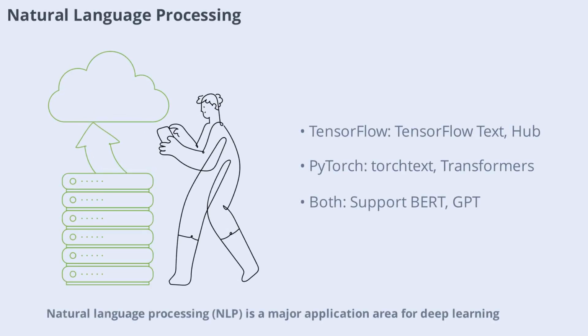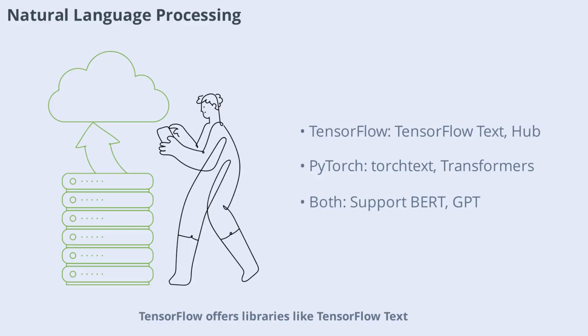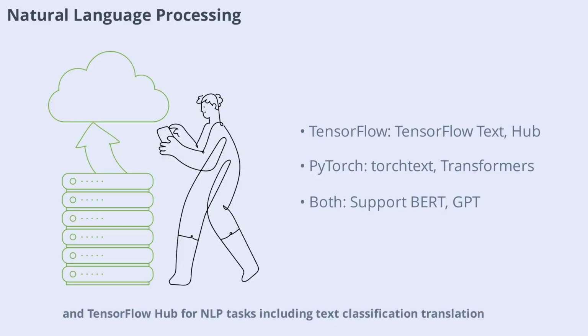Natural language processing, NLP, is a major application area for deep learning. TensorFlow offers libraries like TensorFlow Text and TensorFlow Hub for NLP tasks, including text classification, translation, and sentiment analysis. PyTorch is widely used in NLP research, with libraries such as TorchText and Hugging Face transformers.